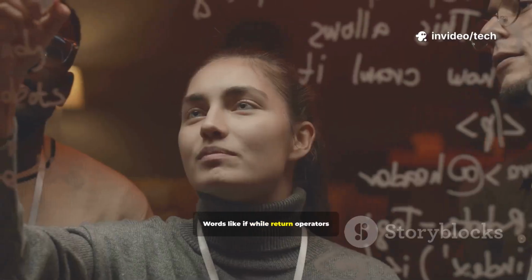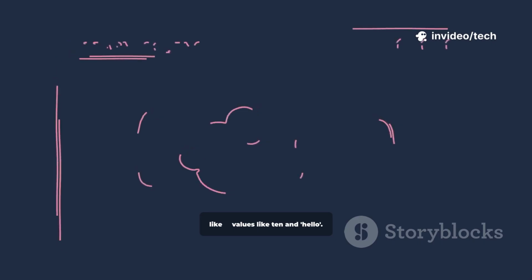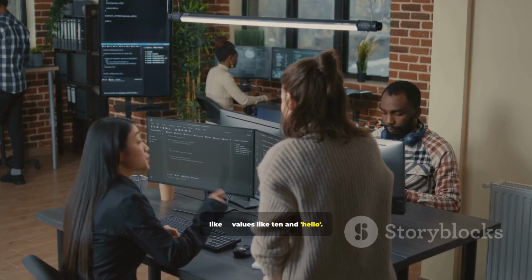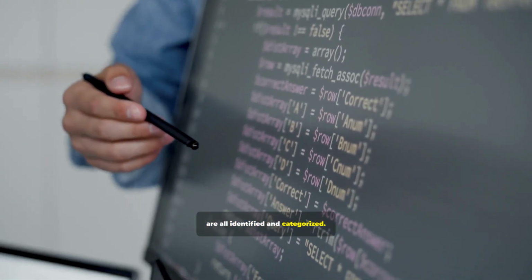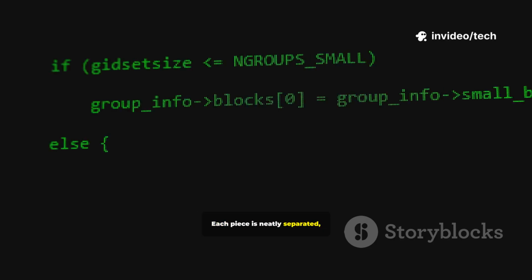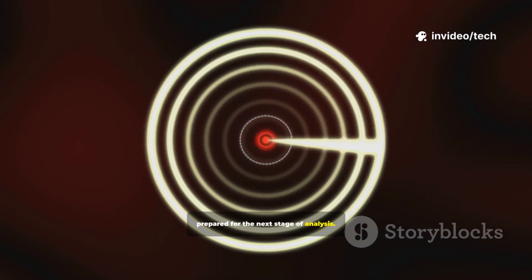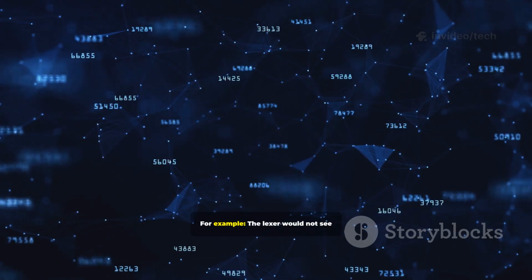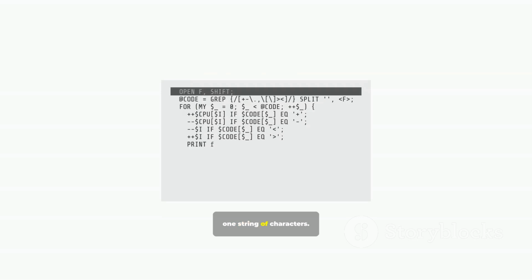Words like if, while, return, operators like plus, values like 10 and hello are all identified and categorized. Each piece is neatly separated, prepared for the next stage of analysis. This is like taking a sentence and identifying words and punctuation. For example, the lexer would not see one string of characters.